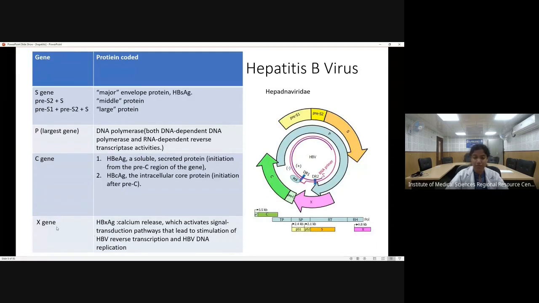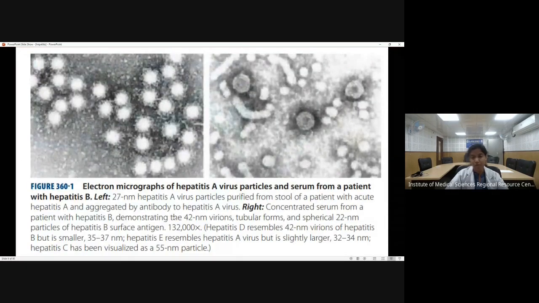Now, another gene which is present is the HBx gene. The HBx gene has a role in calcium release, which activates the signal transduction pathways, and this leads to the stimulation of reverse transcription and HBV DNA replication. However, we do not study the HBx antigen routinely in our serology. Now, this is an electron micrographic photograph from fecal hepatitis A virus, showing only spherical particles, whereas the hepatitis B virus shows tubular as well as spherical particles.